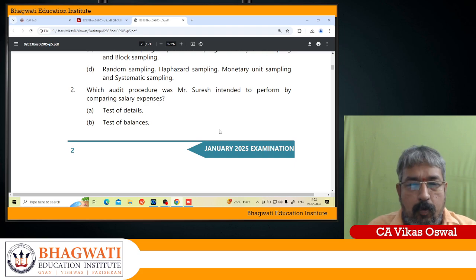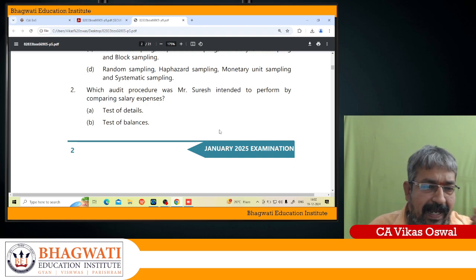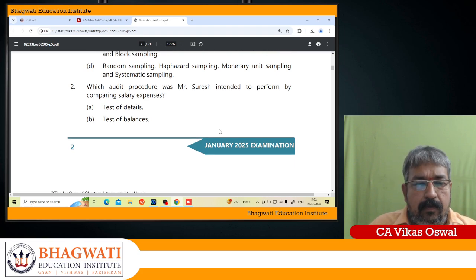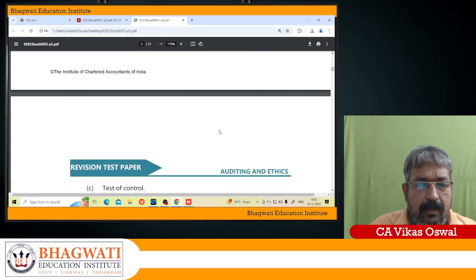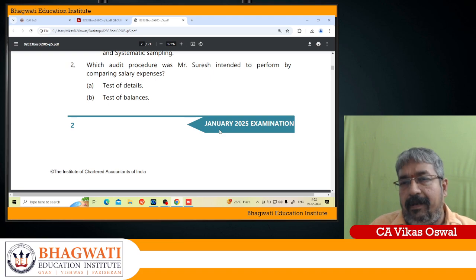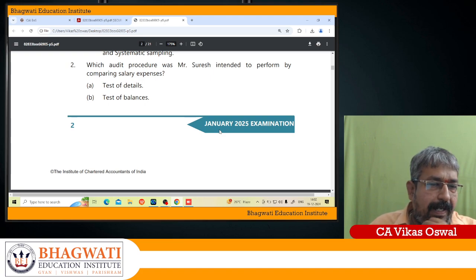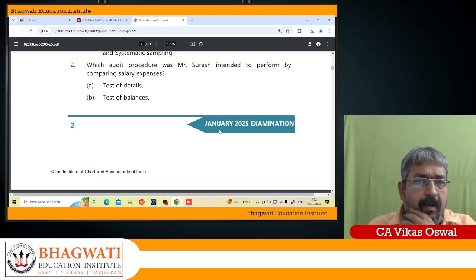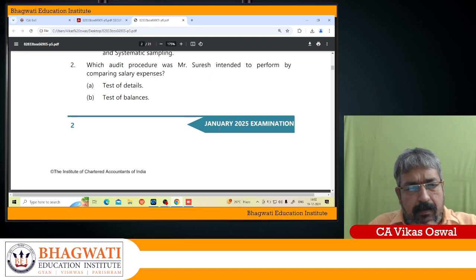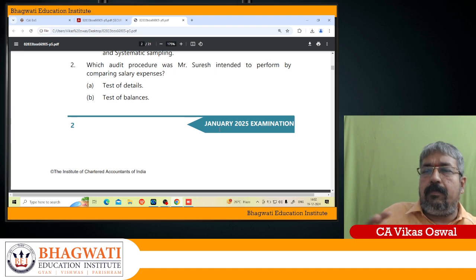Suresh is intended to perform by comparing salary expenses? So comparing salary expenses here, if you see, you have test of detail. Test of detail, what happens? You select the transaction with the document evidence. A cannot be the answer. Test of detail, you check the transaction with the document evidence.